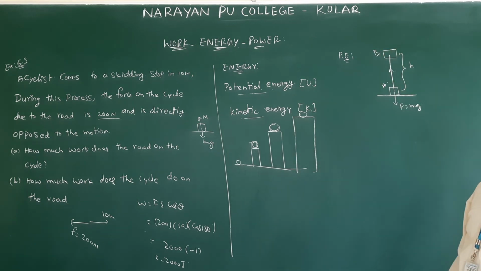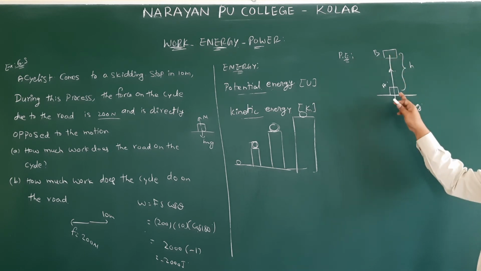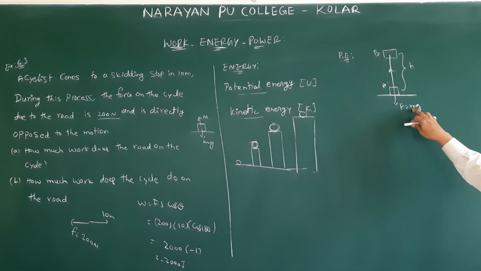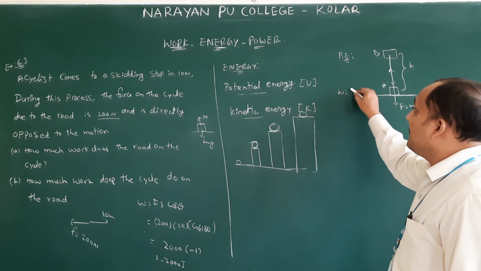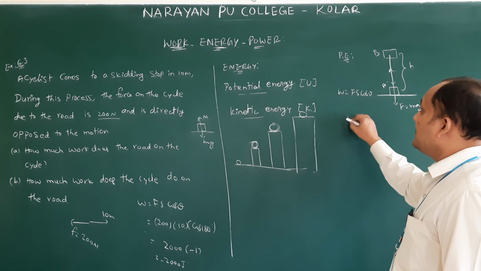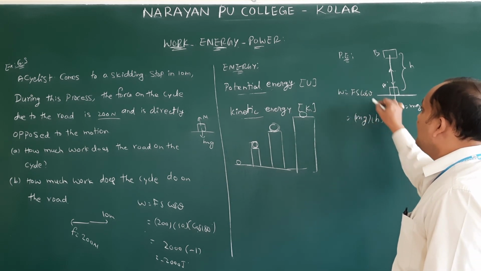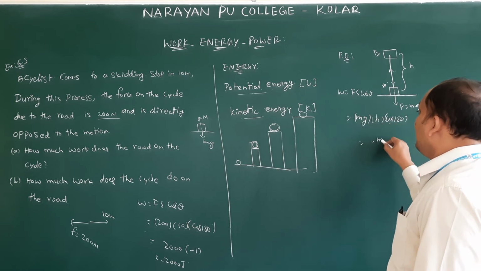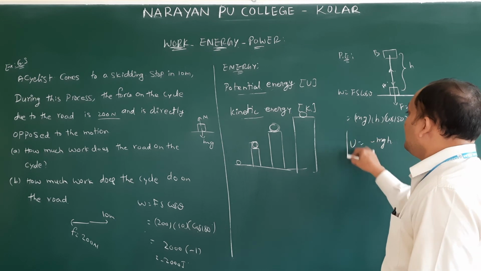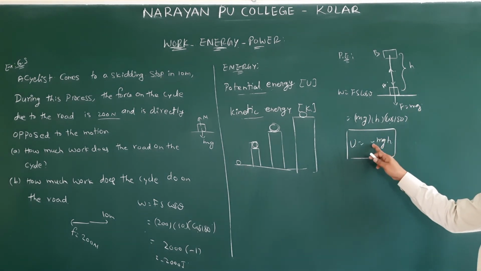Now an object is moved from A to B, as shown in the diagram, in the upward direction. At that time, the gravitational force F is equal to mg. Actually, this gravitational force is acting downwards. Then what is the work done definition? W equals Fs cos theta. F is nothing but mg here. S is nothing but h, cos 180. Cos 180 is -1. Therefore, minus mgh. So this we are also writing as potential energy, minus mgh.